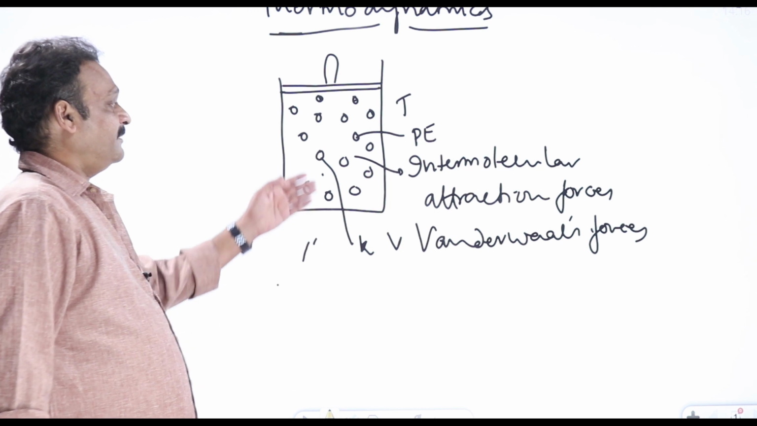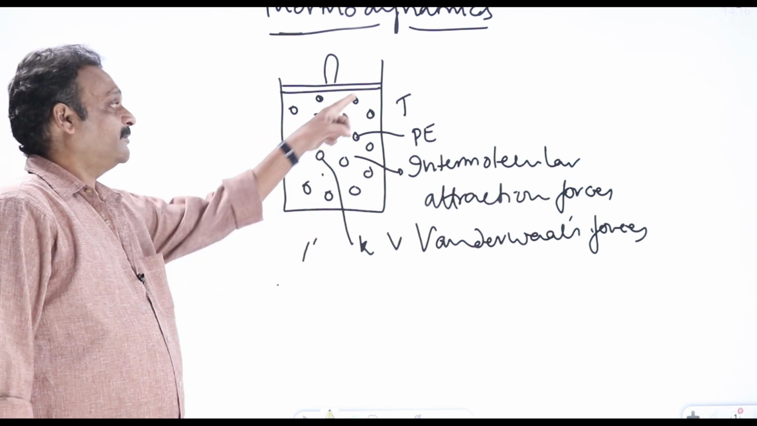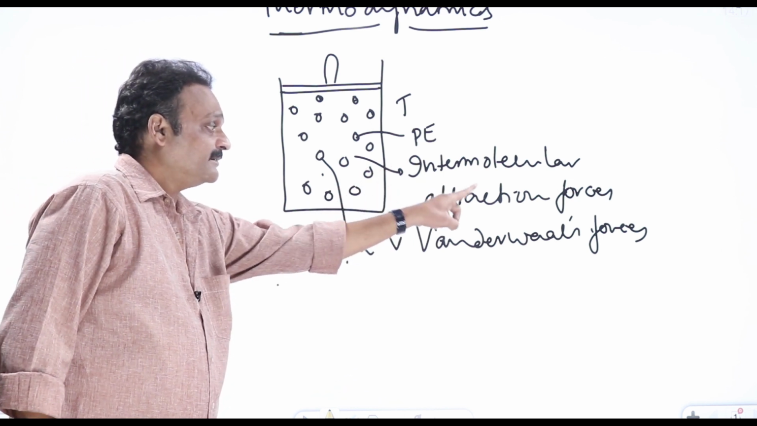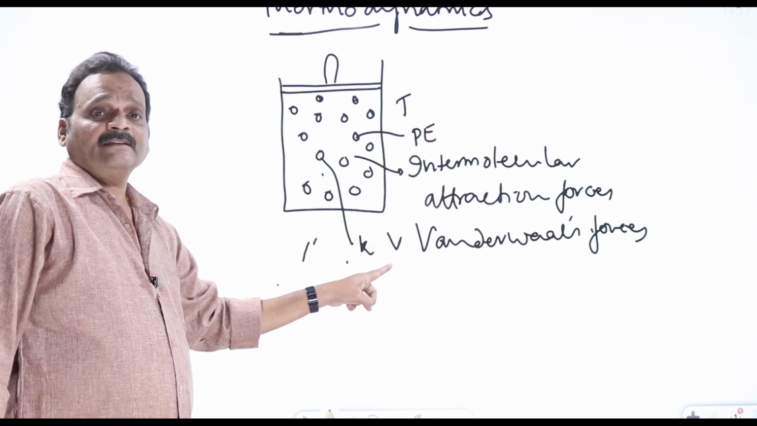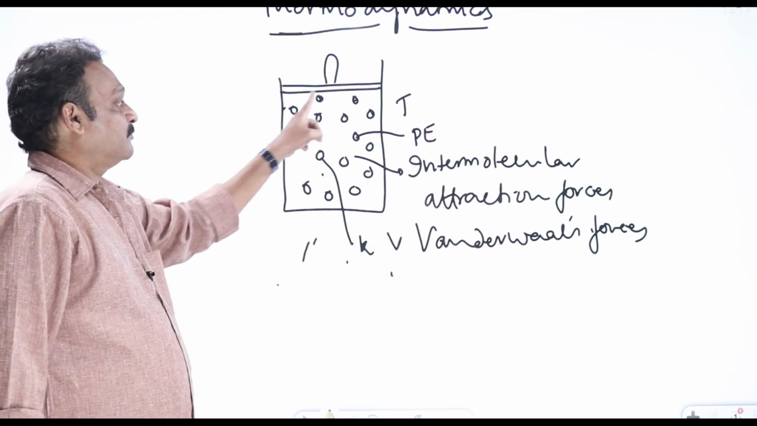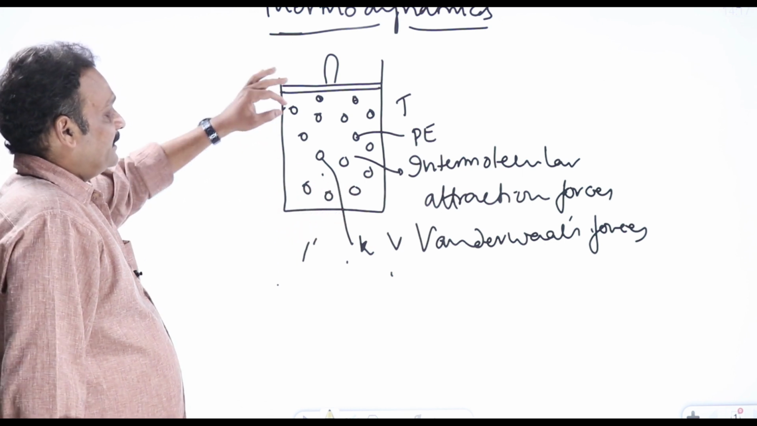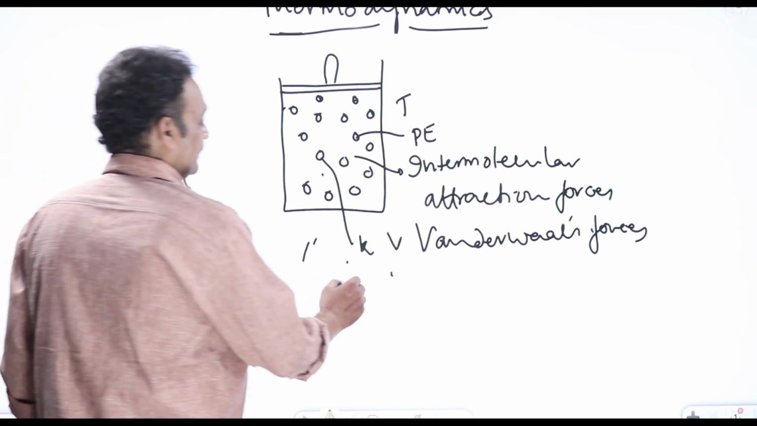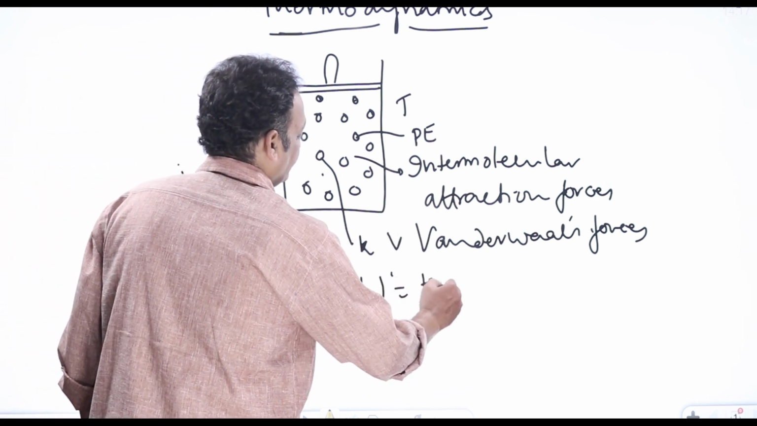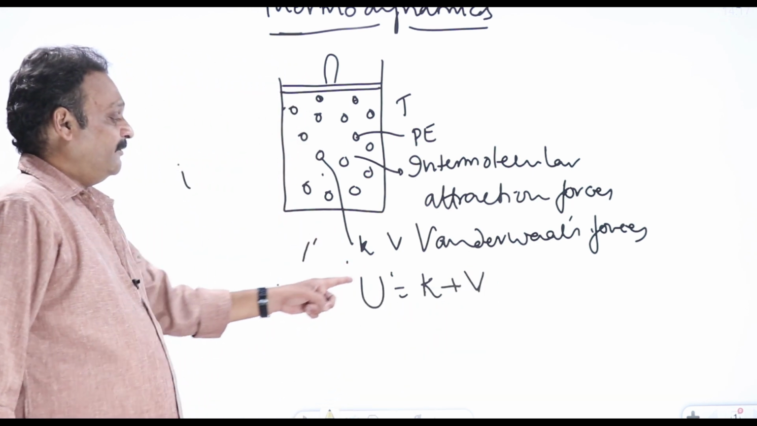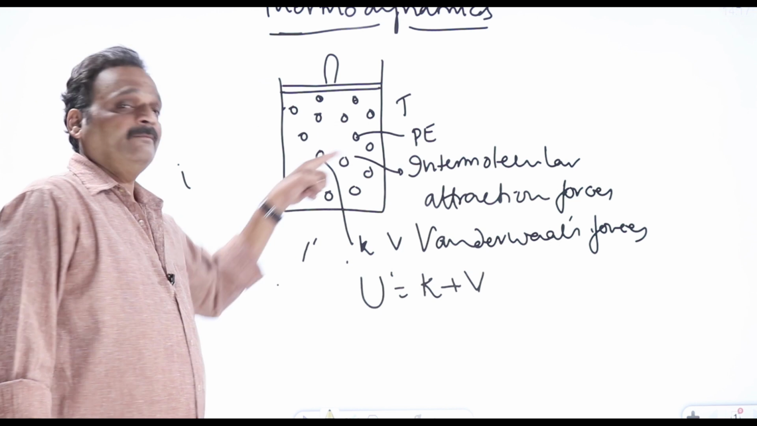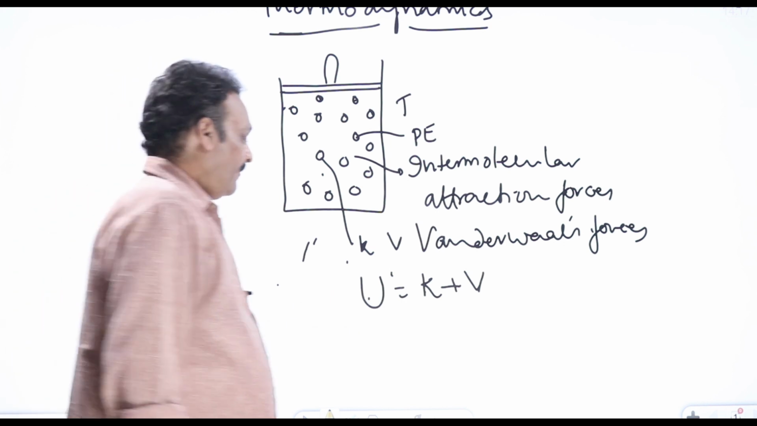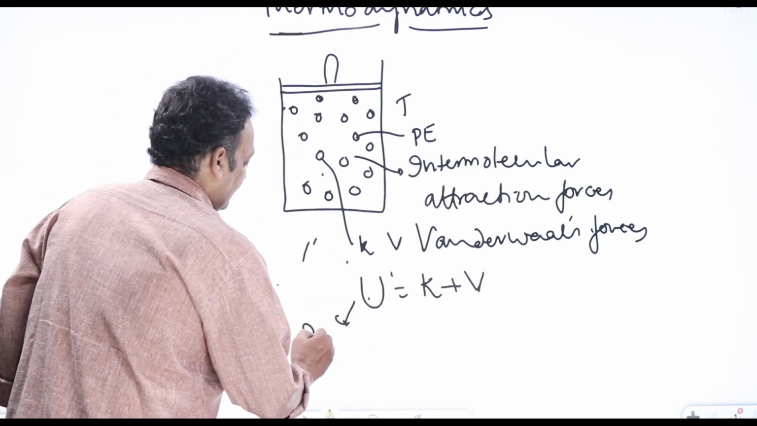Every atom or molecule in the gas, by virtue of its temperature, gets kinetic energy. By virtue of these intermolecular attraction forces, they get what is known as potential energy. Here we have so many atoms or molecules. The total kinetic energy of all the atoms plus the total potential energy of all the atoms put together is called the internal energy of the gas. So internal energy of the gas is the sum of the kinetic and potential energies of all the molecules put together. This is internal energy.